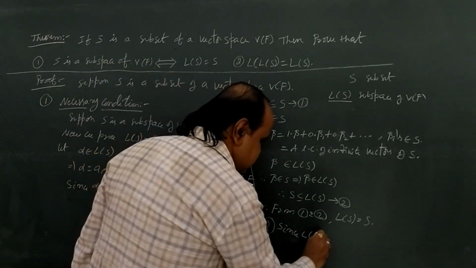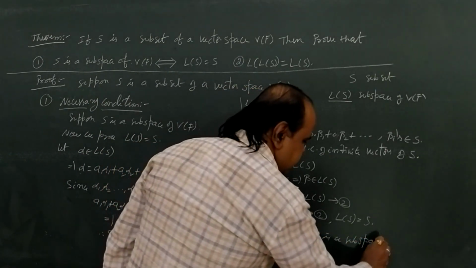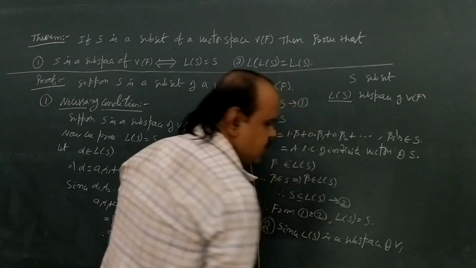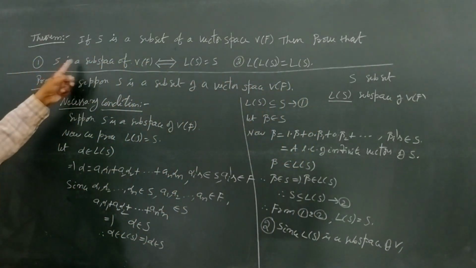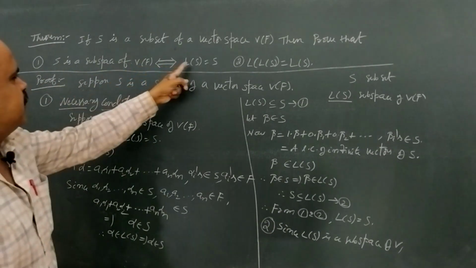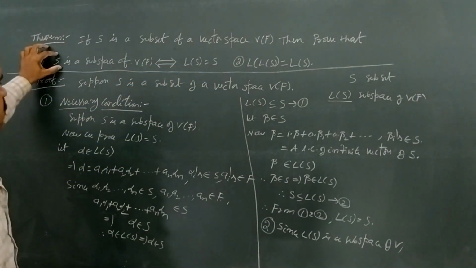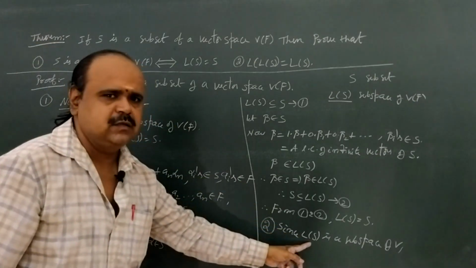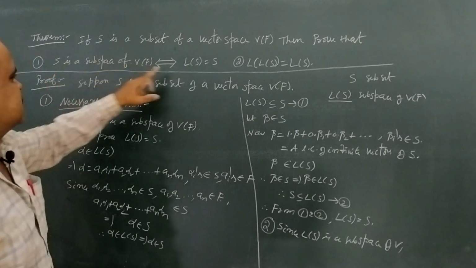Since L of S is a subspace of capital V, from the first statement, what we proved? S is a subspace of V if and only if L of S equal to S. Here, instead of S, we have L of S. So substitute L of S in this statement also.